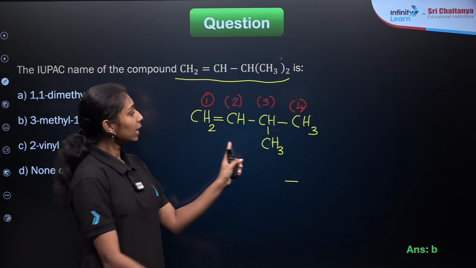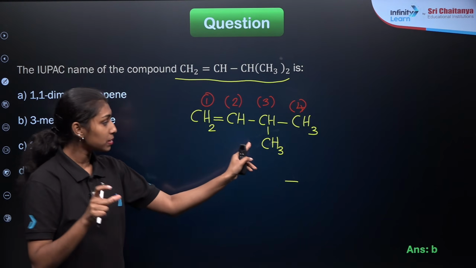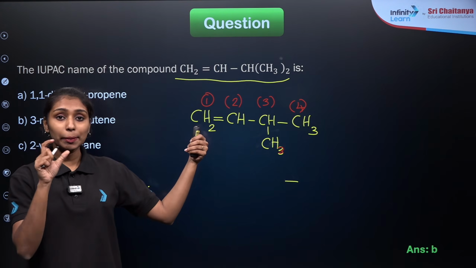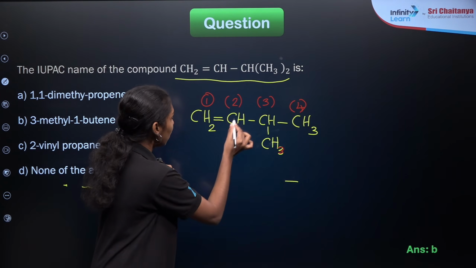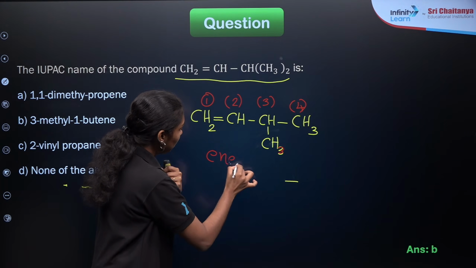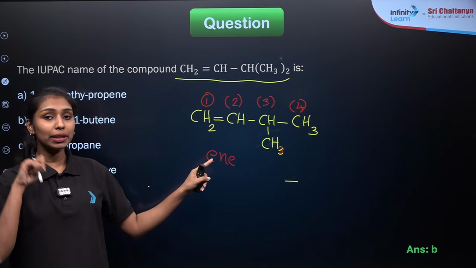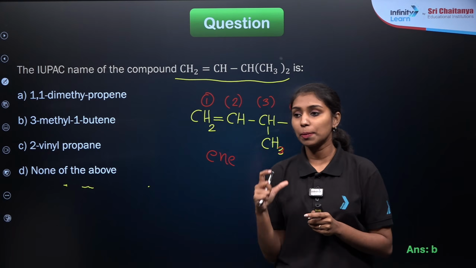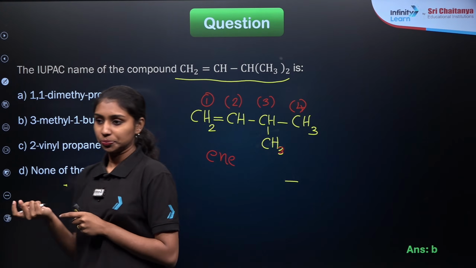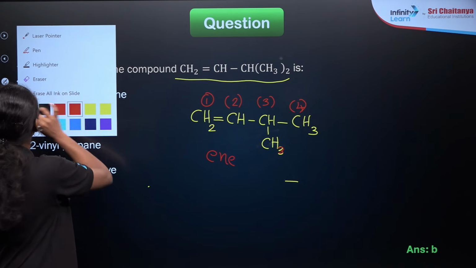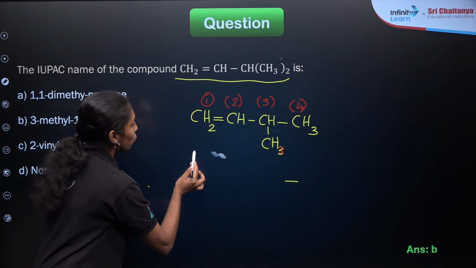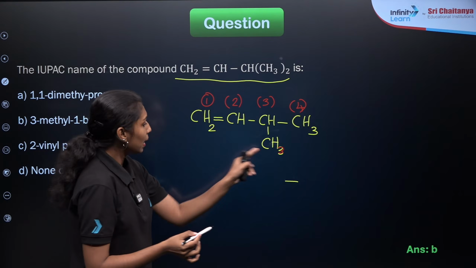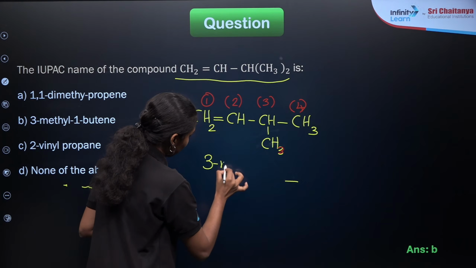So what you are observing here is that in the third carbon, there is a branch of methyl group, CH3. Then in the first carbon, there is a double bond. Double bond can be represented as ENE. So what will be the name of this compound? First, we need to do the substituent name. Prefix will be the substituent name here. It will be 3-methyl.